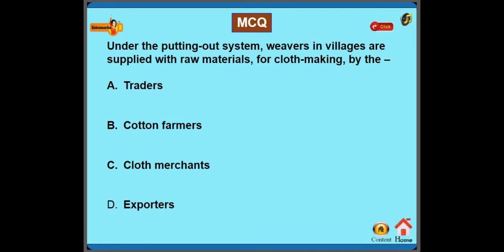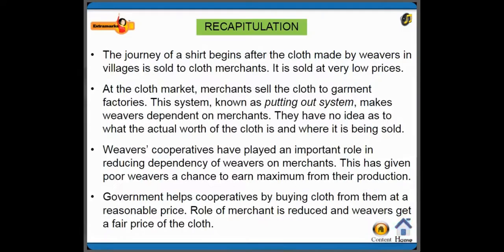The MCQ question is: under the putting out system, weavers in villages are supplied with raw materials for cloth making by the traders, cotton farmers, cloth merchant, or exporters. The answer is C. Cloth merchants.